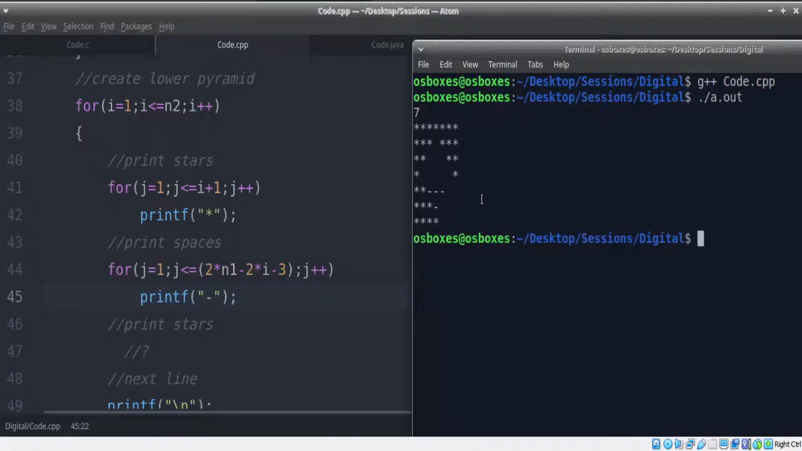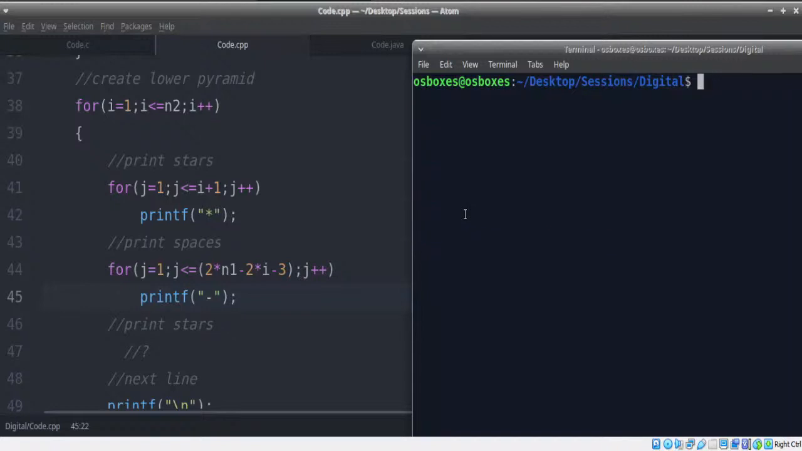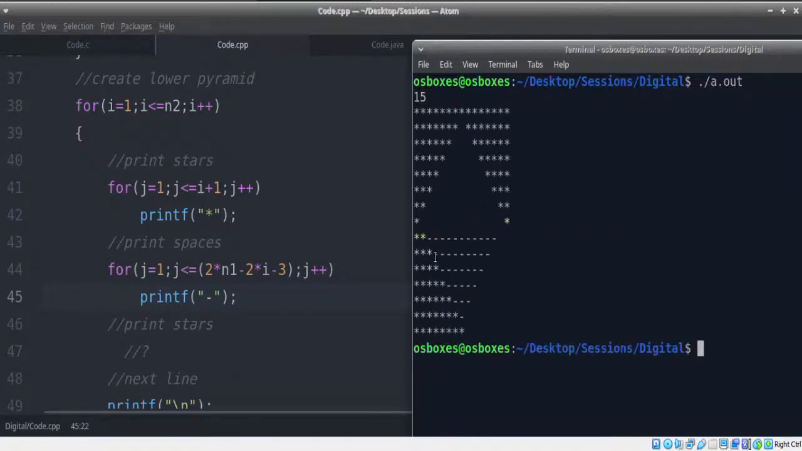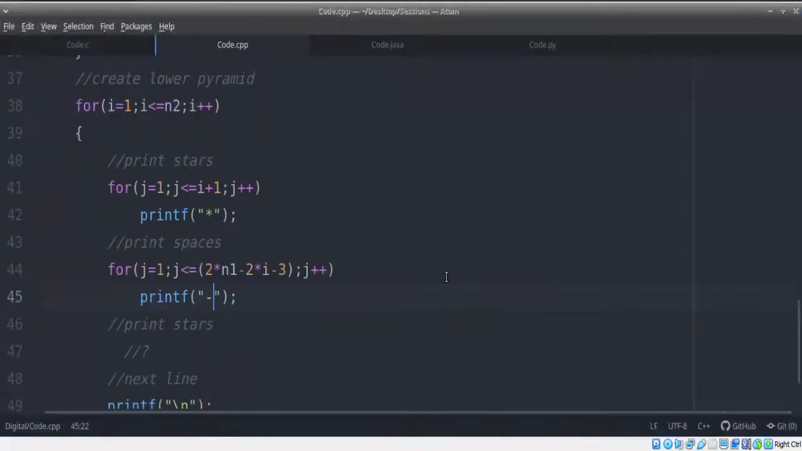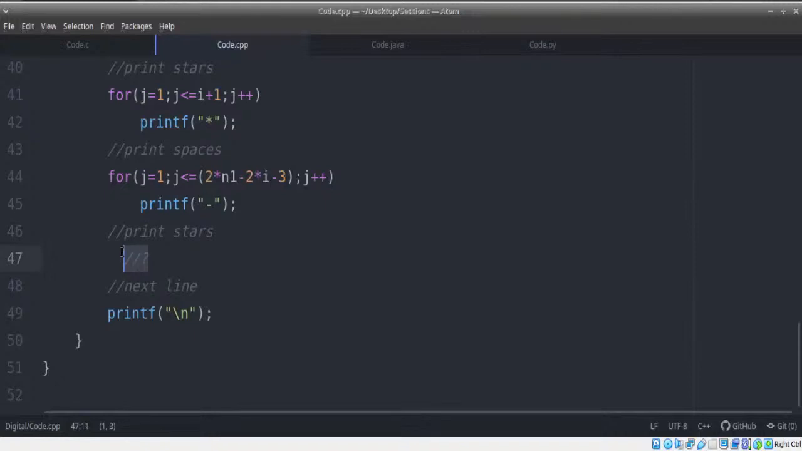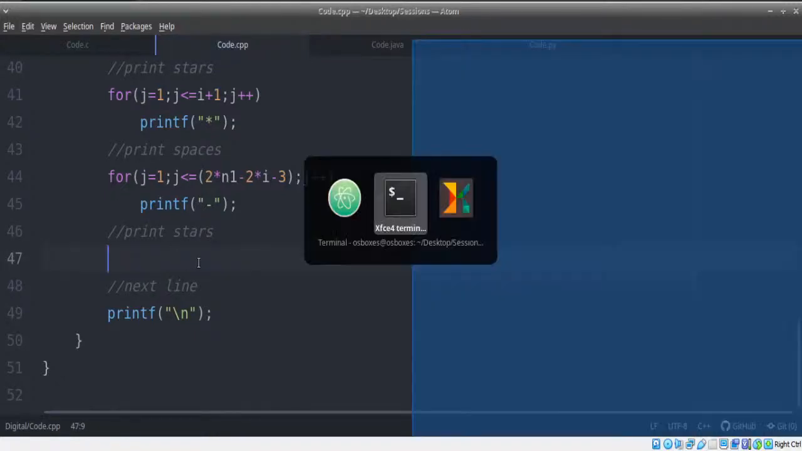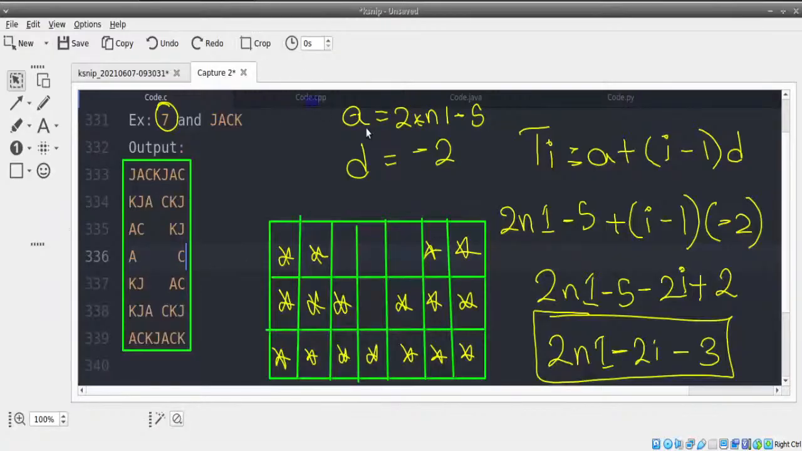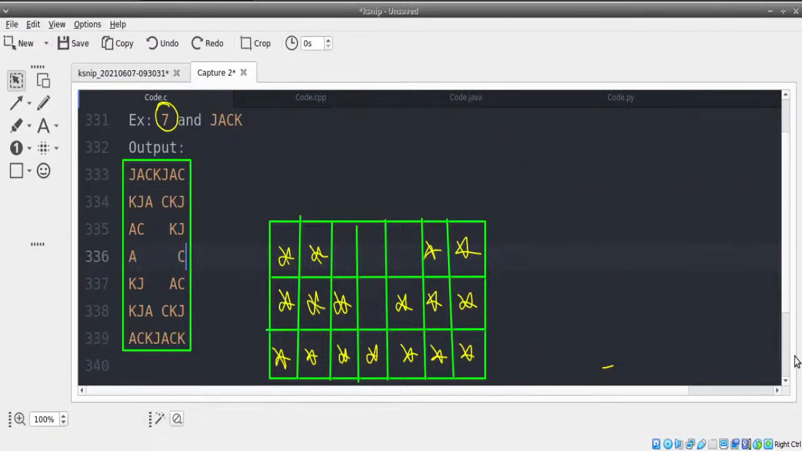Let's see. I'll give 7. Now is that correct? It is 3 lines and 1 line. Now let's give something else. Let's give a bigger value. Let's give 15. Is that correct? Absolutely yes. This logic works perfectly well. Now all that we need to do is just print the stars finally. Once this is done, we're just going to need to print the stars.